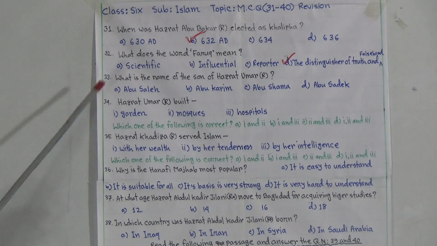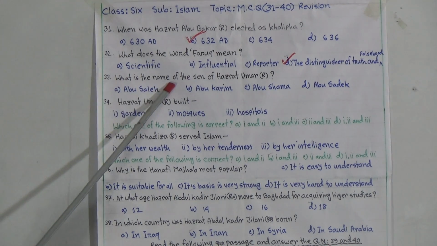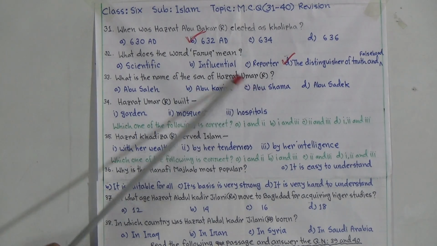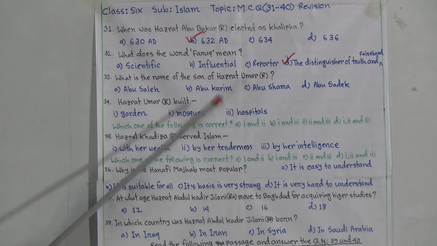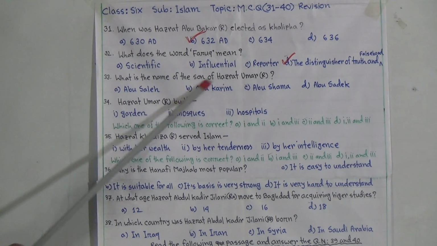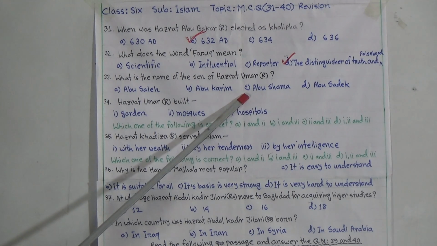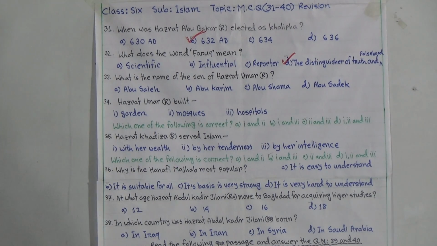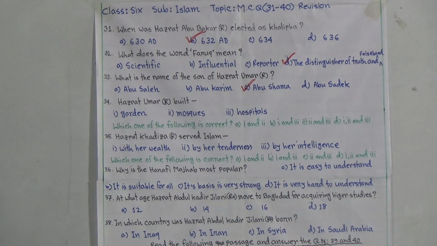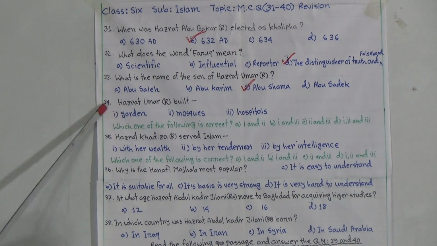Now question number 33. What is the name of the son of Hazrat Umar radiyallahu ta'ala anhu? Students, Umar radiyallahu ta'ala anhu and Umar Farooq, same name, same person. So what was his son's name? C is the answer, that is Abu Shama. Abu Shama was his name. C is the answer.